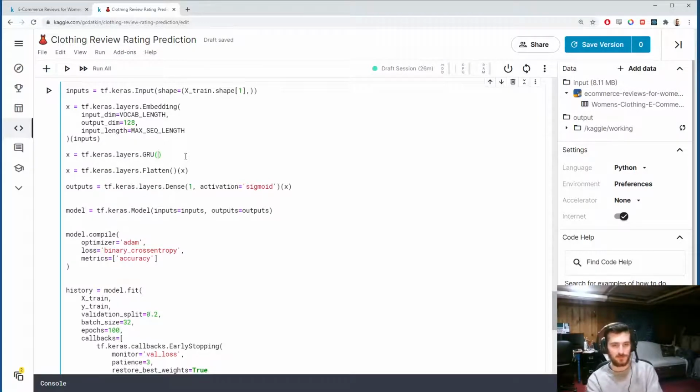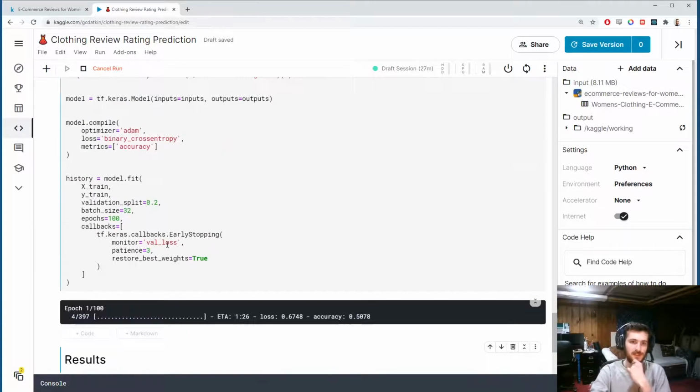So this has a number of units as well. These are just like neurons. How about 256? And we will return sequences, which means instead of just returning the end result after it's seen the whole sentence, let's return the result from every time step. So return sequences equals true, we'll have this result in a two-dimensional output instead of a one-dimensional output. And this uses a tanh activation, usually better than ReLU in this case, in my experience. Okay, so let's run this.